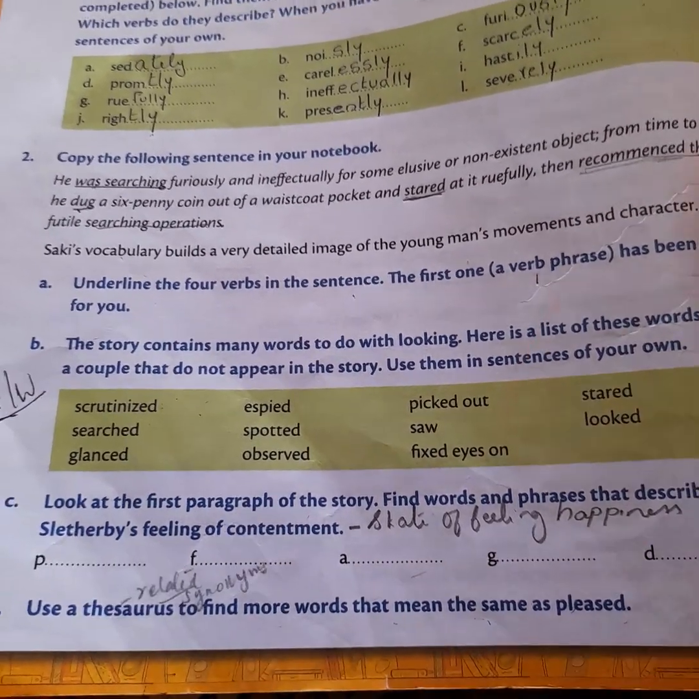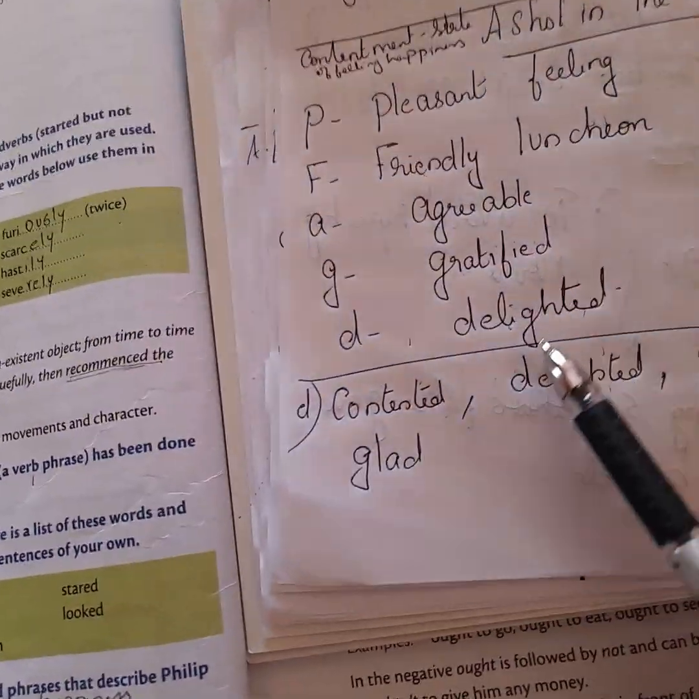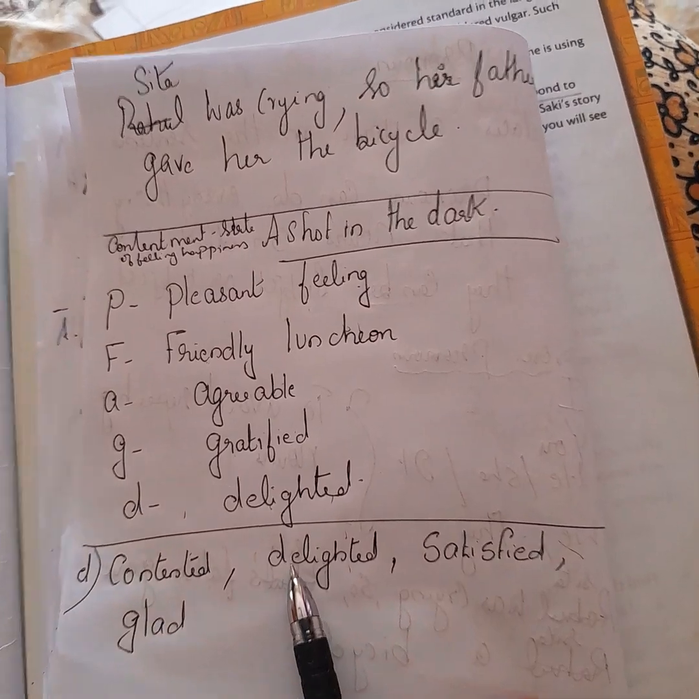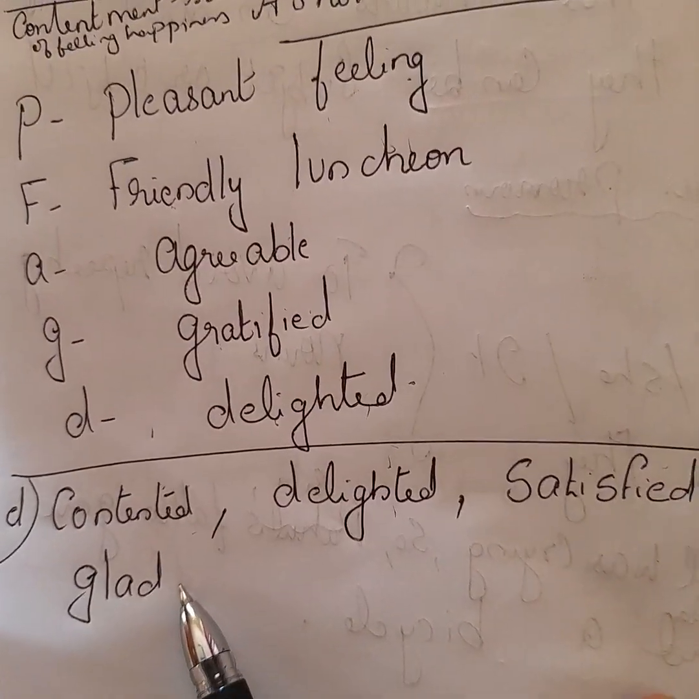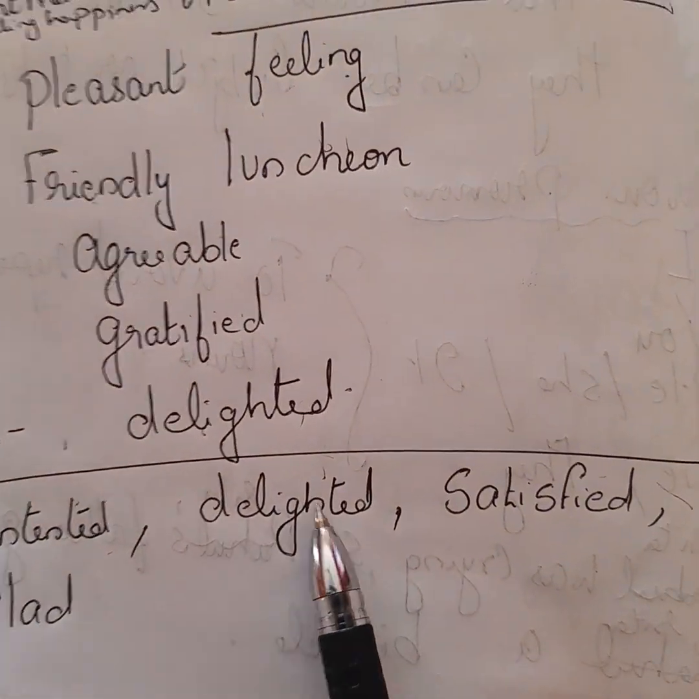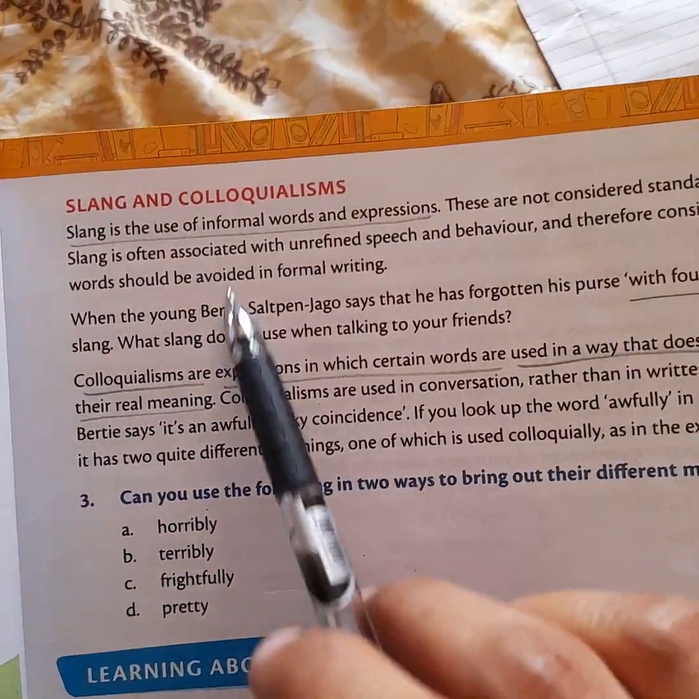It means the words that have the same or similar meaning. The words are content, delighted, satisfied and glad. If you have gone through the textbook, you can know content, delighted, satisfied and glad. Understood? Next one. Next is slang and colloquialism.